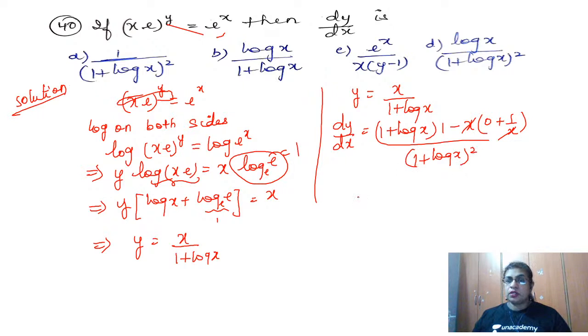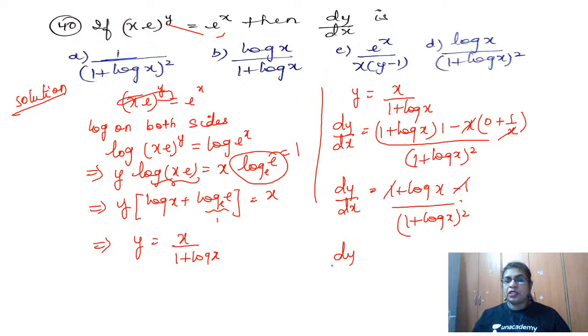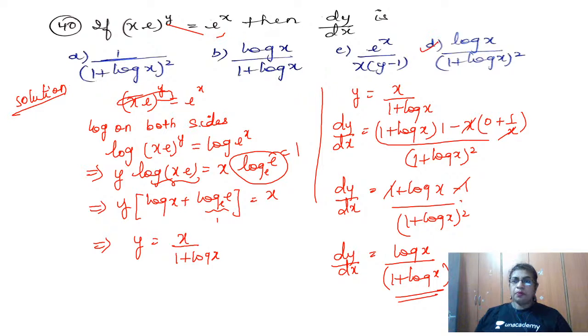So therefore, dy by dx is equal to, open the bracket, so 1 plus log x minus 1 we are getting by (1 plus log x) the whole square. And what happens here? Plus 1 minus 1 cancels, and therefore you reach the final step. Dy by dx is log x whole divided by (1 plus log x) the whole square. Okay, yes, and therefore this is nothing but the D option which is satisfying. Hope you have understood this. Yes, we move on to the next